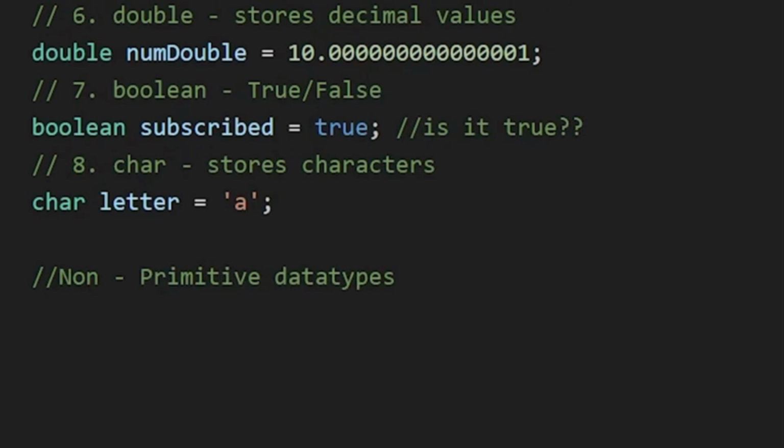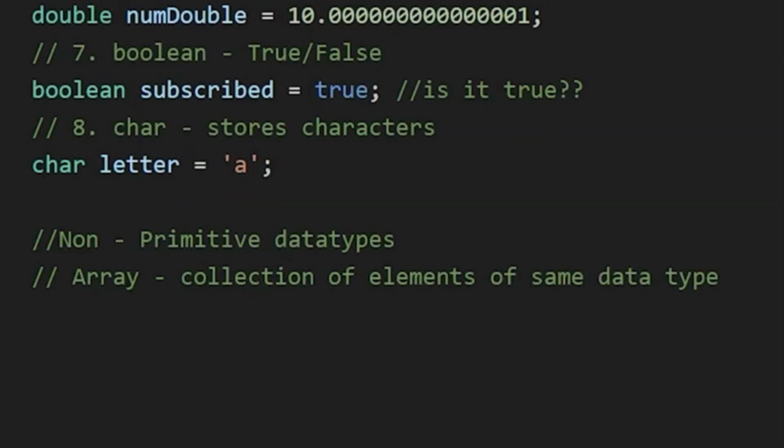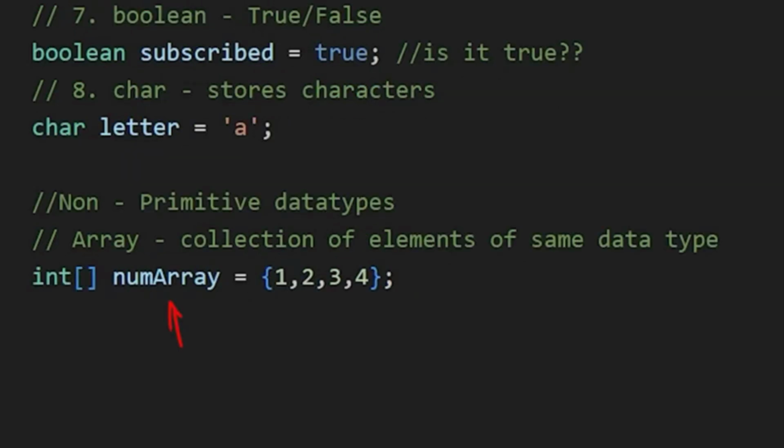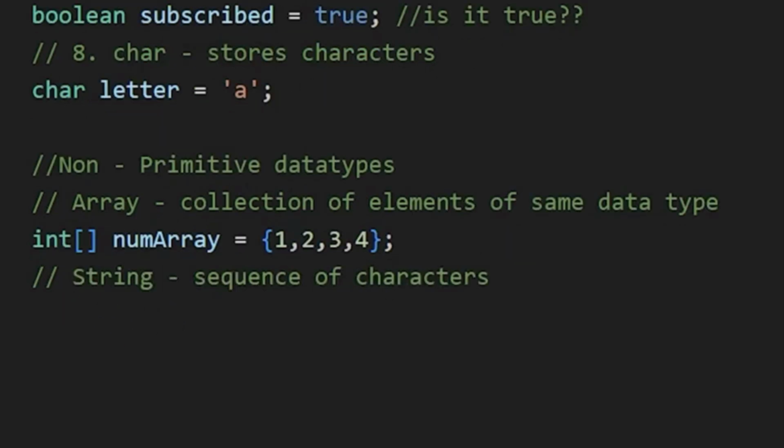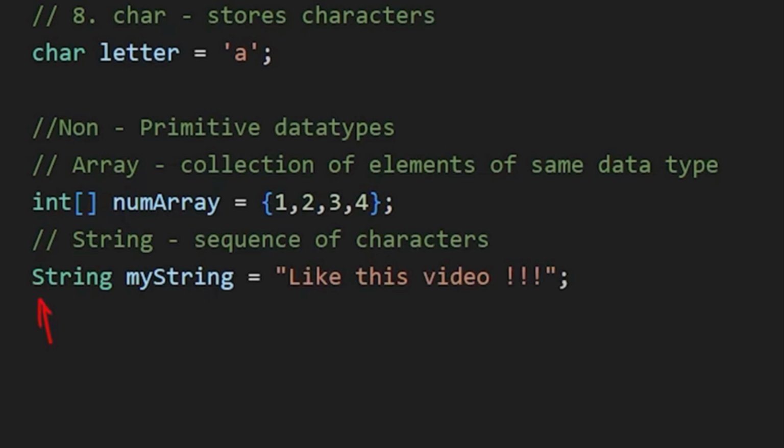Now, the non-primitive data types include data types which are created using primitive data types, like array. It is a collection of elements of the same data type, like this array of numbers. Here, this array is created using the primitive data type, which is int. After that, we have String, which is also a non-primitive data type. It represents a sequence of characters. To declare a string, we write String. Notice here S is capital because in Java, String is a class. So here we are simply creating an object of the String class. After writing String, we write the variable name and then the value.